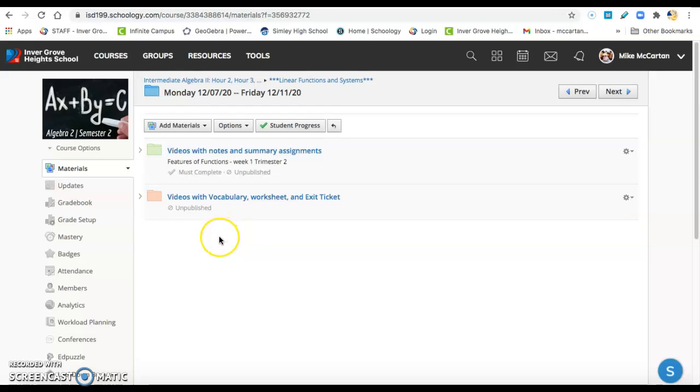Those of you that had me first try might remember we used to have a gray folder in the middle of these. But nobody ever went in there. There was never an assignment in there, so I just got rid of it. We'll have 2 folders every day, a green one and an orange one.